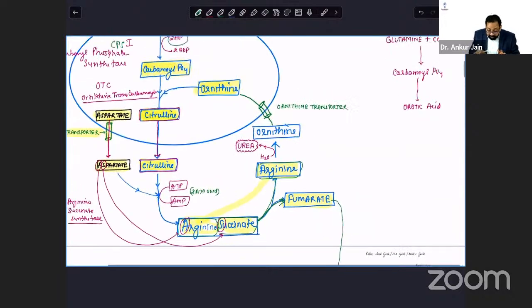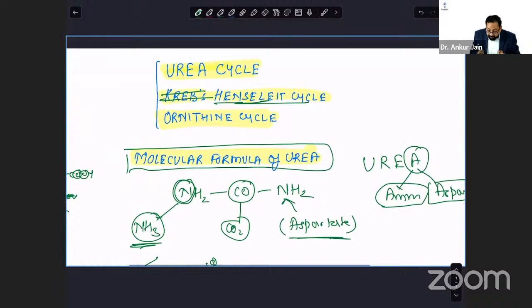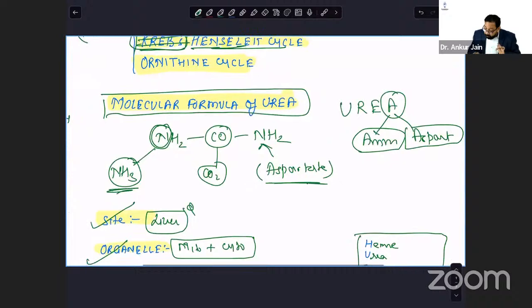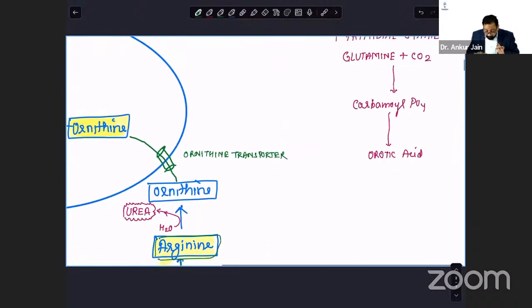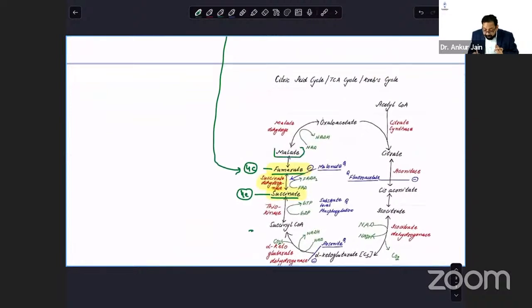Although the origin of the name of this Krebs-Hensleit cycle is different, the question is asked: the connecting link between Krebs cycle and urea cycle is, yes, please do comment, fumarate. Connecting link is fumarate. Okay, so why is it the connecting link? Because this fumarate will go to the Krebs cycle, and this fumarate will be converted to malate. Malate will be converted to oxaloacetate.